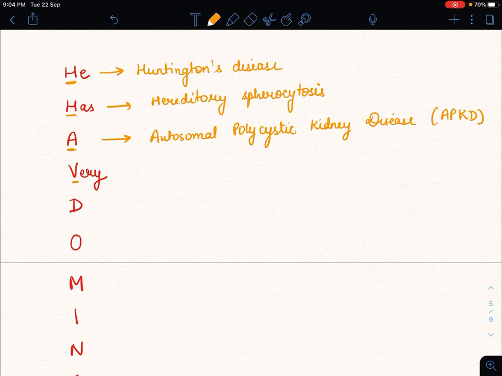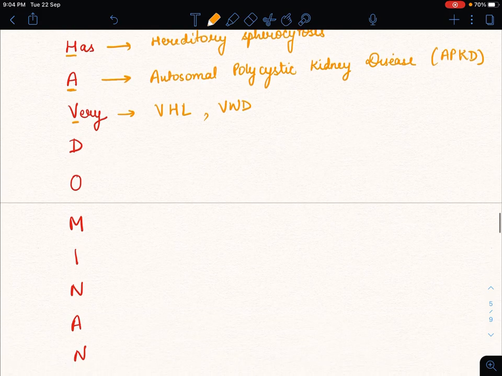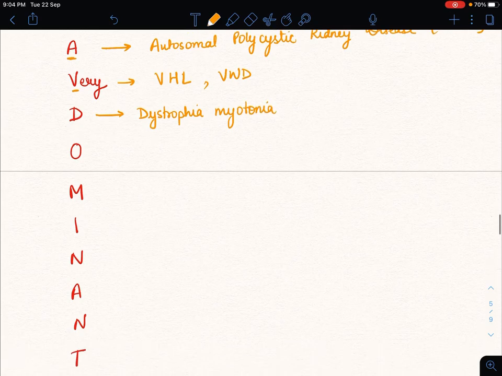And V for von Hippel-Lindau syndrome, and the other is von Willebrand disease. D for dystrophic myotonia, or we can say muscle dystonia.